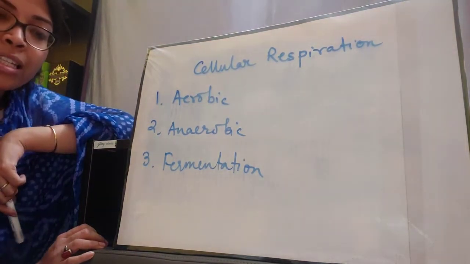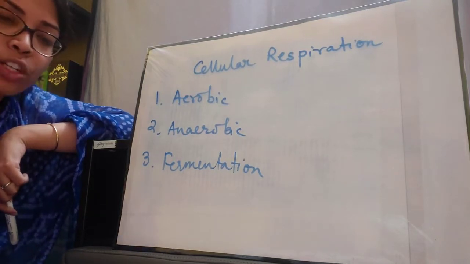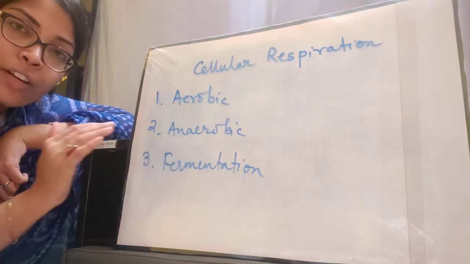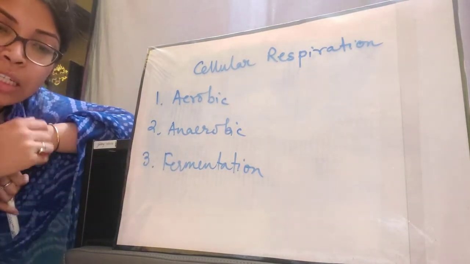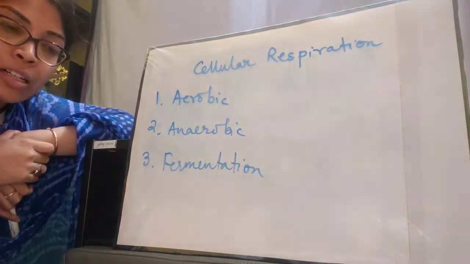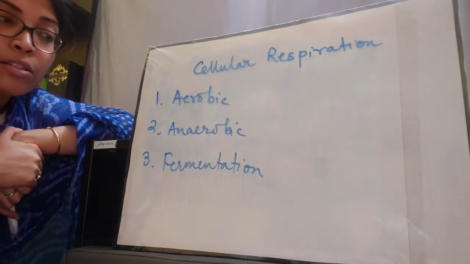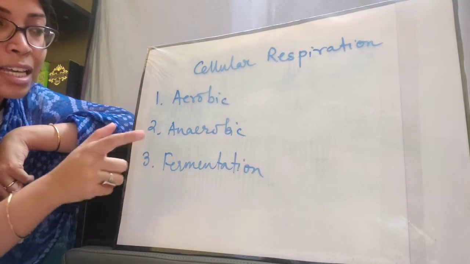See the definition: the process by which respiratory substrate is incompletely oxidized. In case of anaerobic also, the respiratory substrate was incompletely oxidized. And this also takes place in absence of free oxygen.